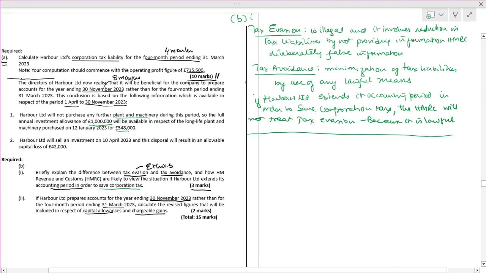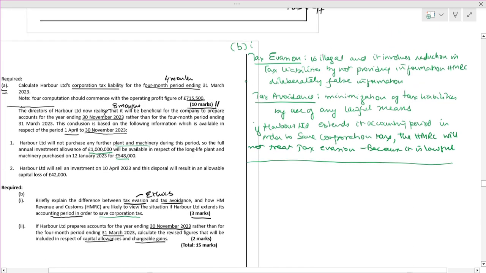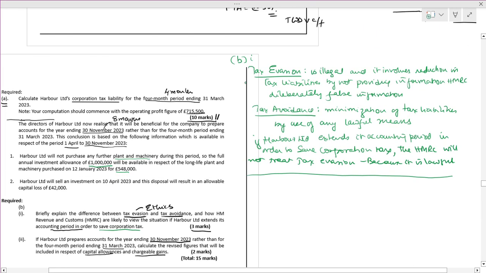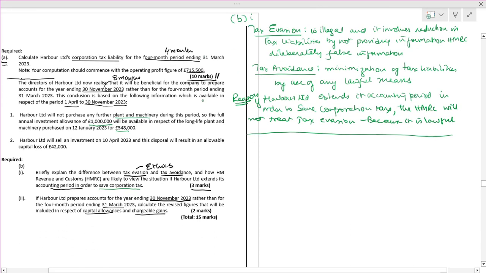1, 2, 3. We have written tax evasion. We have taken tax avoidance, and we have given the reason also. This is for the first point.